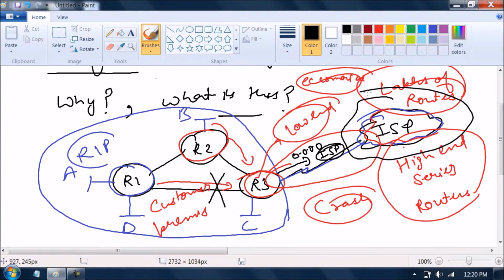It means I want a dynamic behavior. What is dynamic behavior? Dynamic behavior means if a single link goes down, traffic must automatically go through the other link. Is this clear? So how will we do this? By advertising this default route in a routing protocol. If RIP advertises this default route, then what will be the behavior?